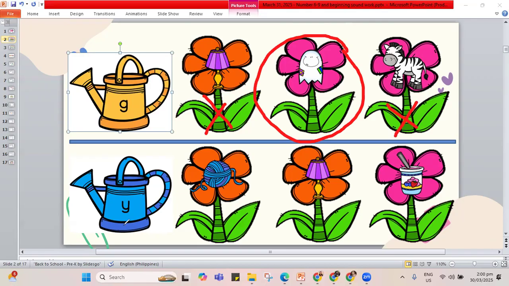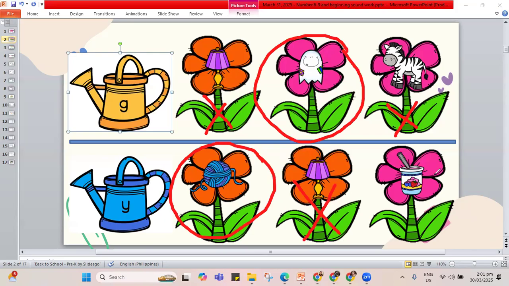What about here? This is the letter Y. And Y has what sound? The y sound, letter Y. So yarn begins with letter Y. We can circle this one. What about lamp? Just like a while ago, the lamp begins with the letter L sound. We don't circle, we mark an X.